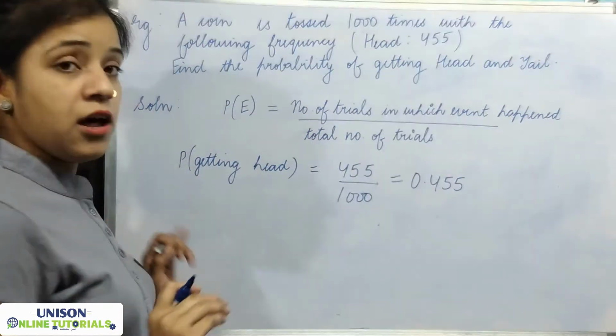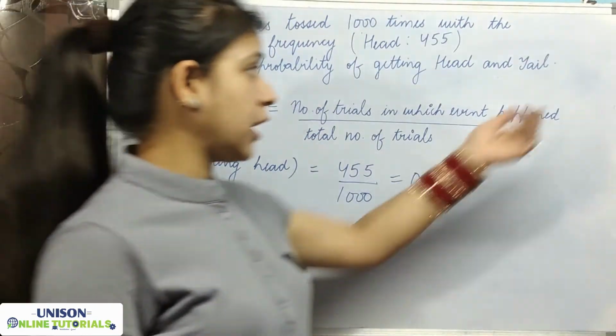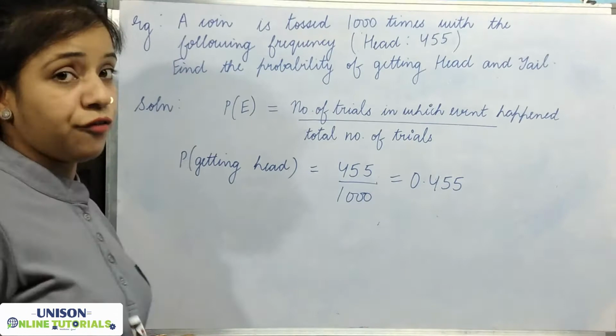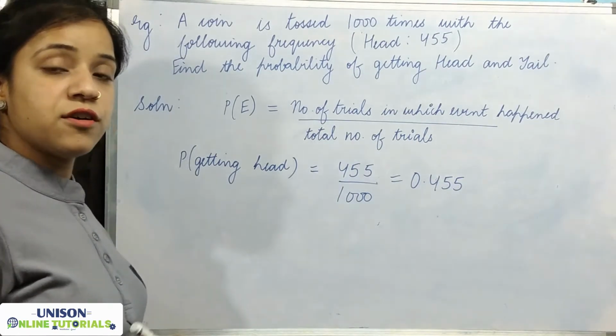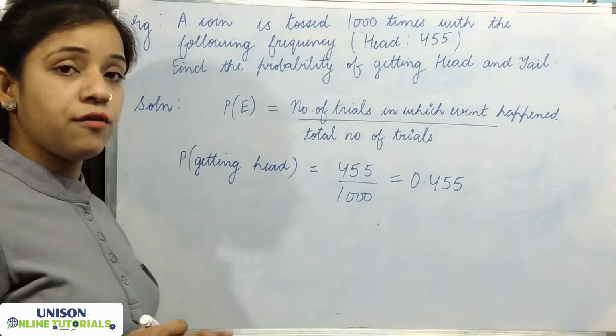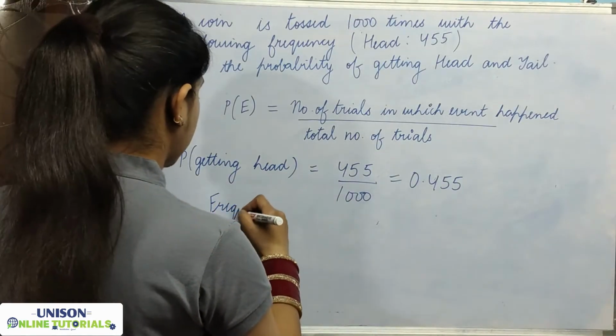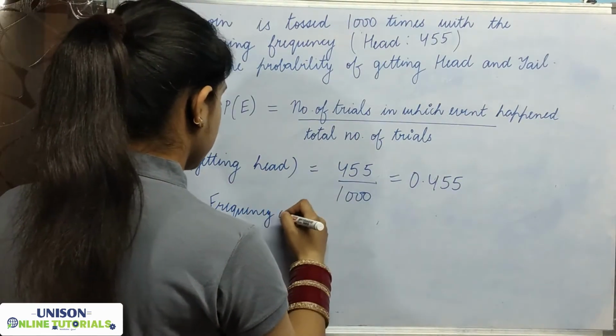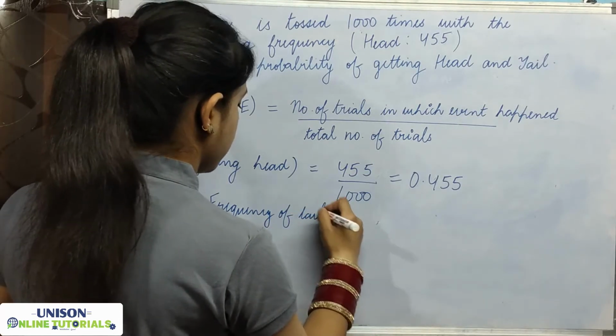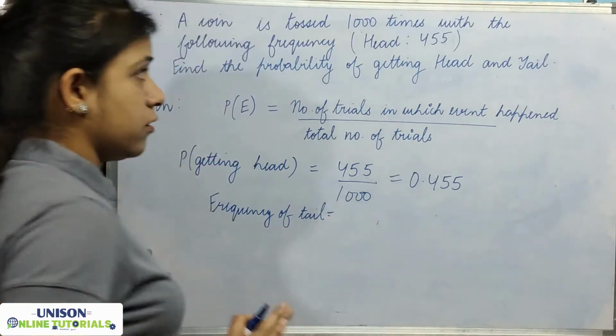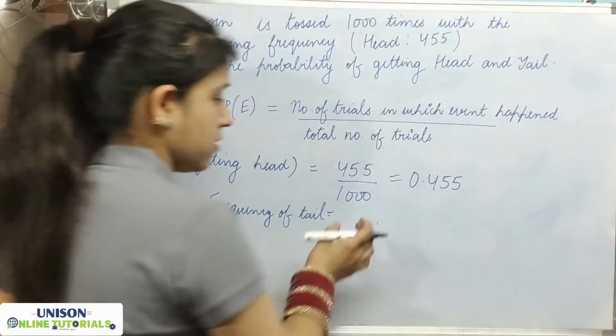0.455. Done. Now we have to find the probability of getting tail, but the frequency of tail is not given to us. So first we have to find the frequency of tail. The total number of trials is 1000.